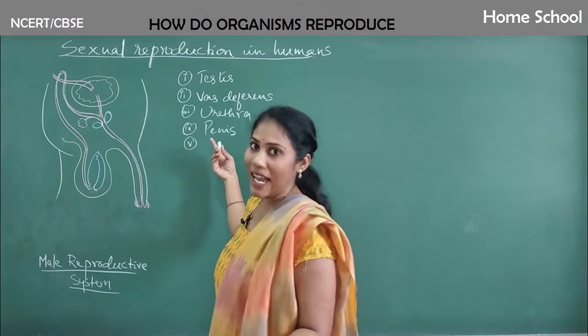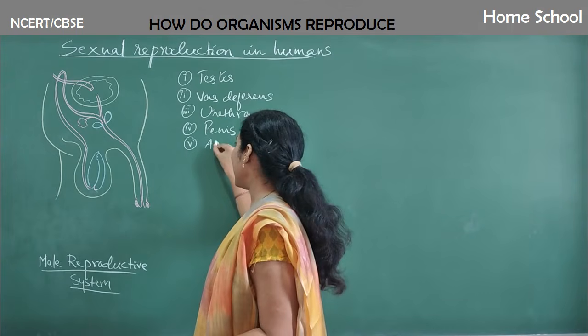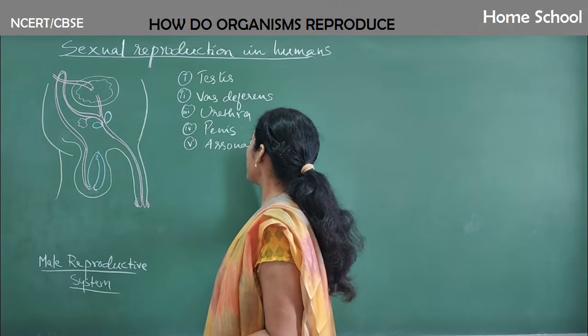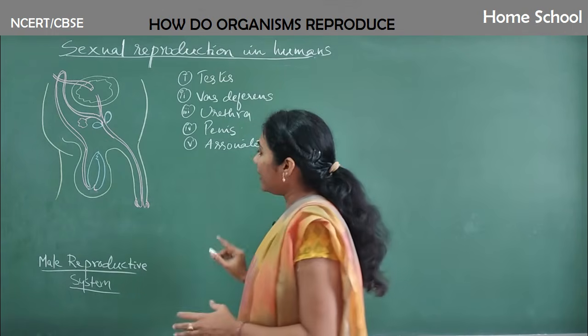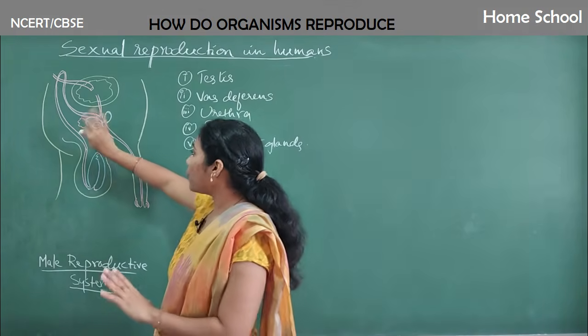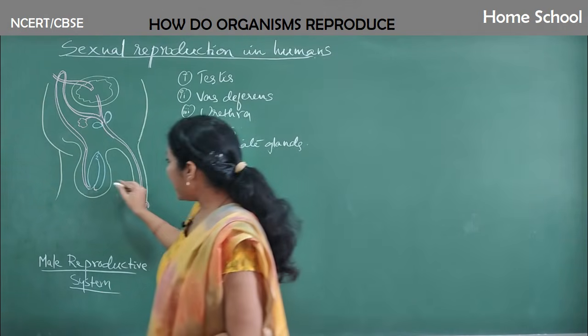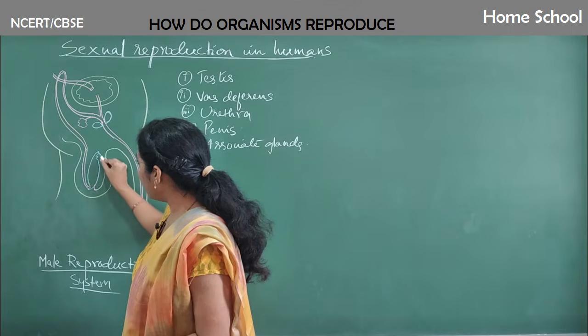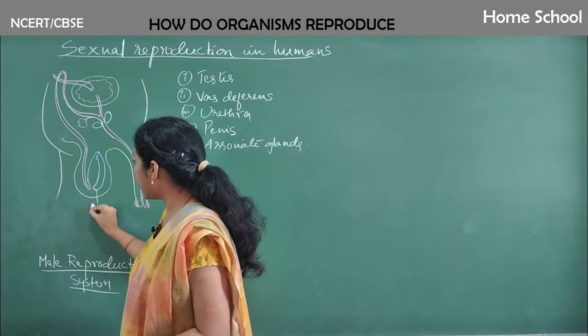Okay, so these are the four major parts of male reproductive system, and one more part is certain glands that are also present in the organ. We call them associated glands. Associated glands. Okay, and now let us try to figure out which part is present where. Clear? See guys, this thing, what you can observe, right? So this is what we call testis.